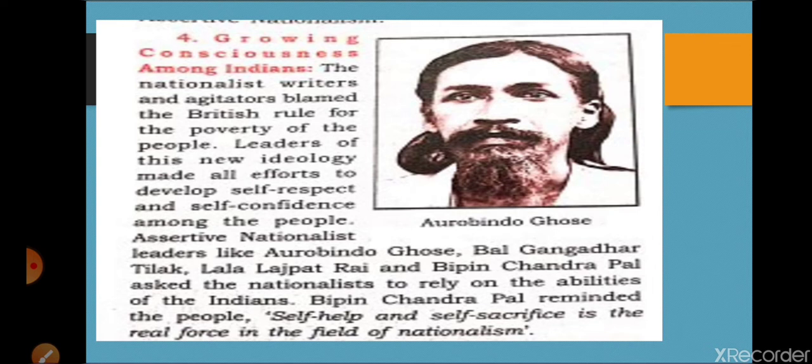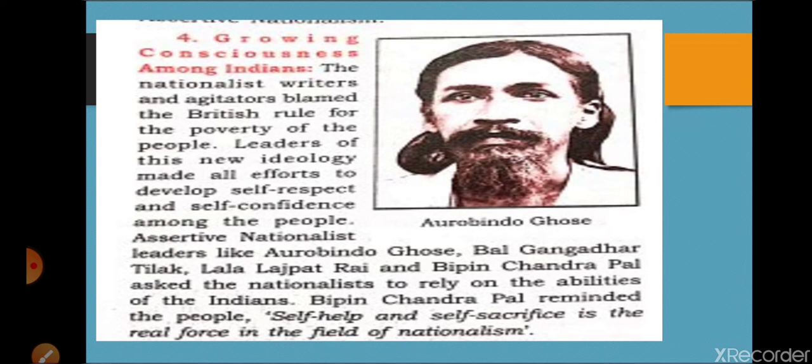What was the role of Aurobindo Ghosh? He was giving national education, knowledge of culture, self-sacrifice and self-help. In his ashram, he was preparing Indians for self-respect, self-confidence and national education.